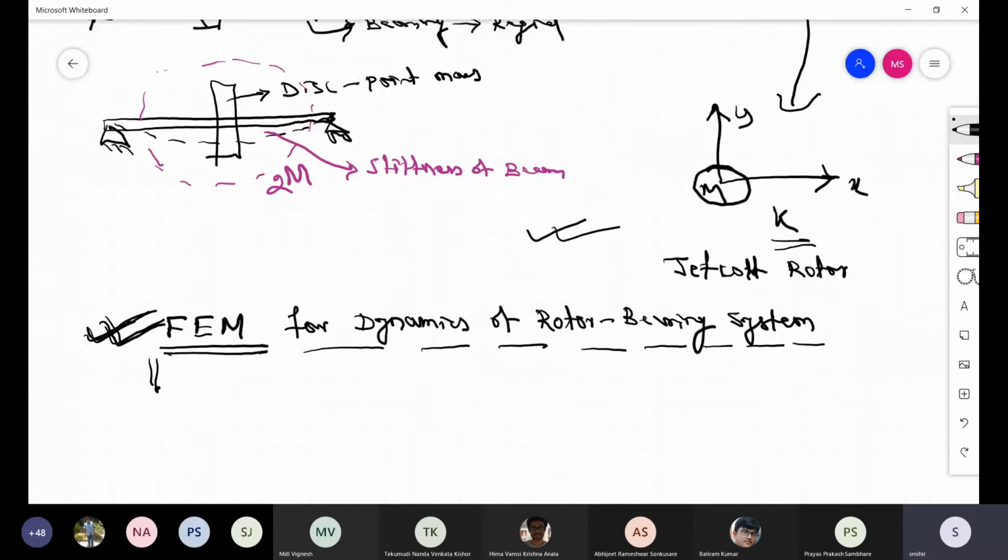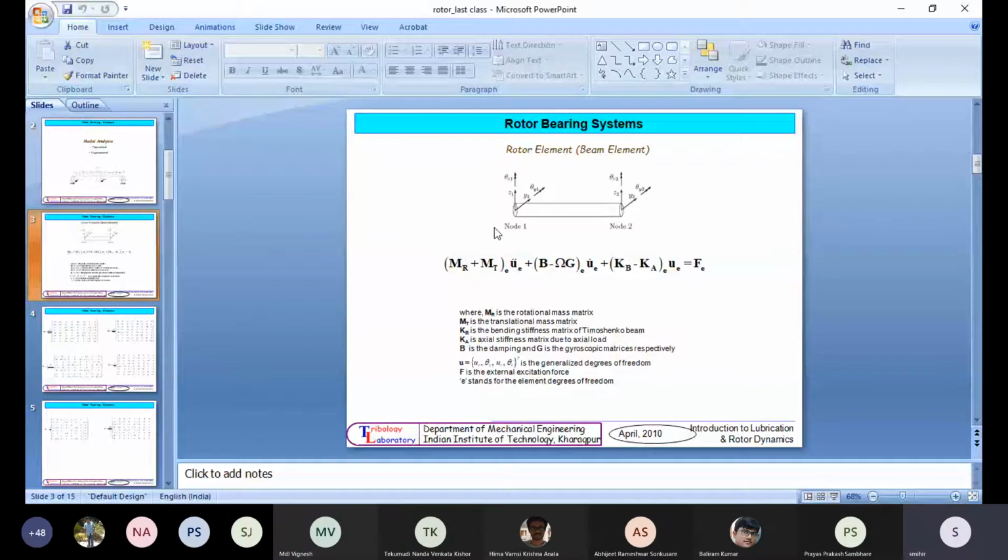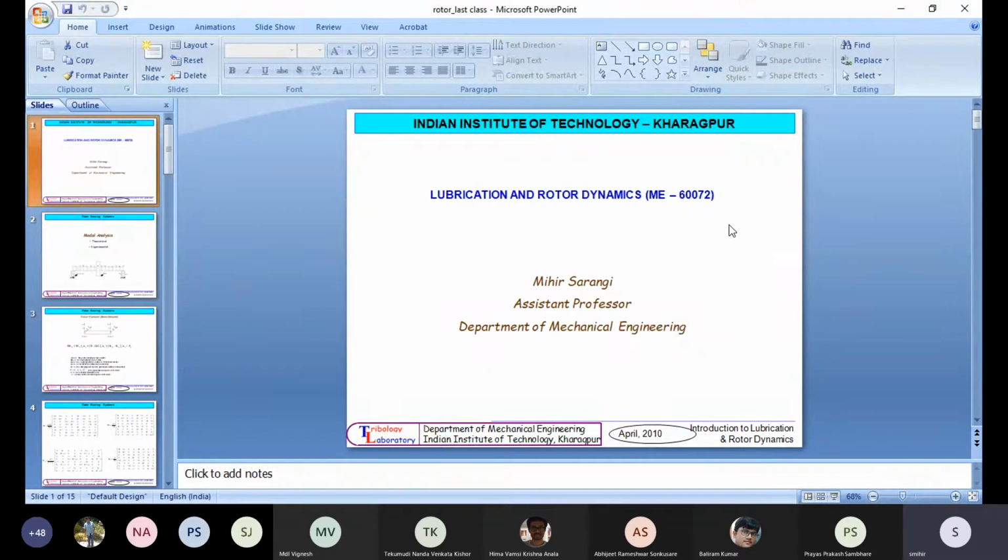First of all, a rotor bearing system. Let me show you. Okay, all of you, can you see the screen? Yes, sir.